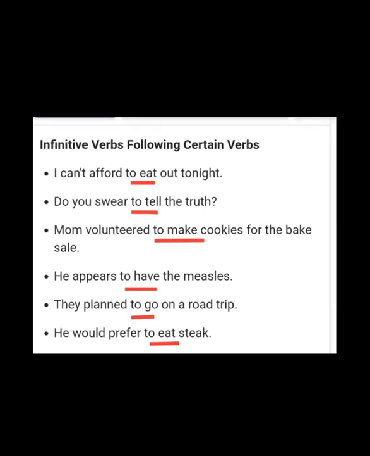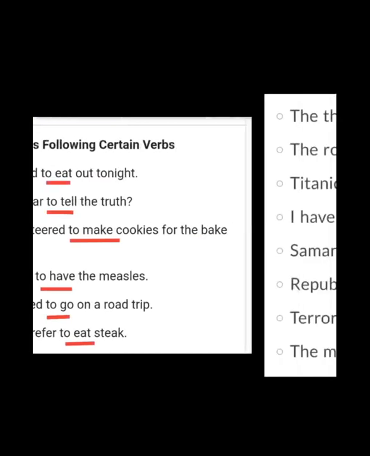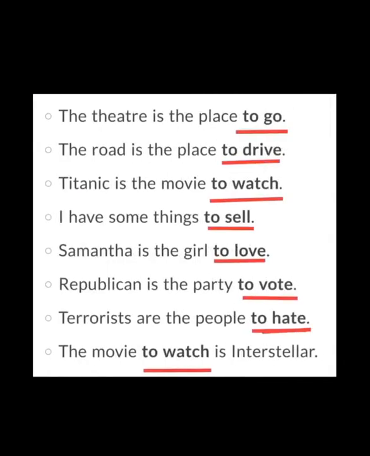I said you base verb. With the base verb, infinitive is added. Here "to" is added. We want verb 1. He would prefer to eat sticks. So here "to eat" is your infinitive. In the same way you have to write in the exam. I will ask you the question, pick out the infinitive. So infinitive means "to" is added with the verb, base verb, with the verb 1. Is it clear? Let's see with more examples.